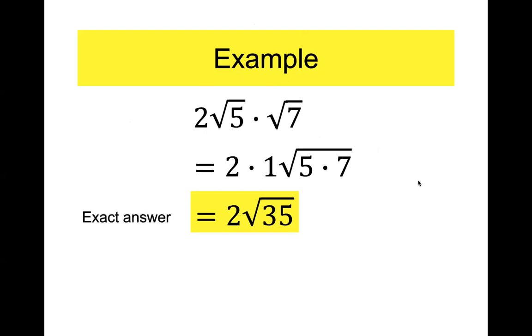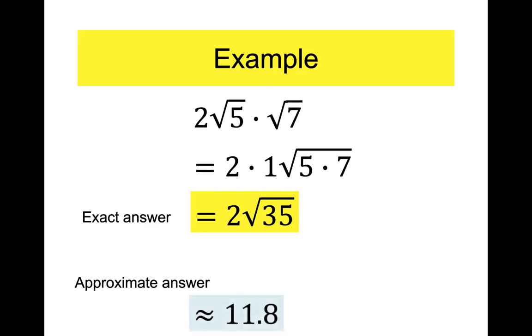Okay. So that's what's called the exact answer, right? It's 2 root 35. Now, tonight for homework, they may or may not ask you to write both the exact and the approximate answer. So for the approximate answer, you take your calculator and multiply 2 times the square root of 35. The square root of 35 is not a perfect square, so you don't get an exact answer. You get a big, long decimal answer. It goes on forever, never stops, because the square root of 35 is irrational.